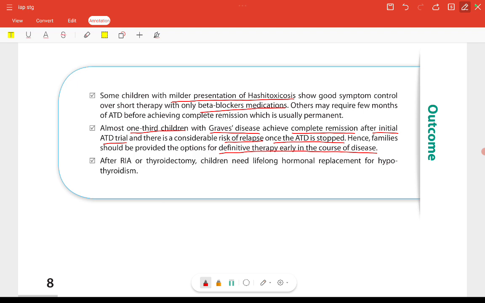This was all about the management of hyperthyroidism according to Indian Academy of Pediatrics. Thank you.